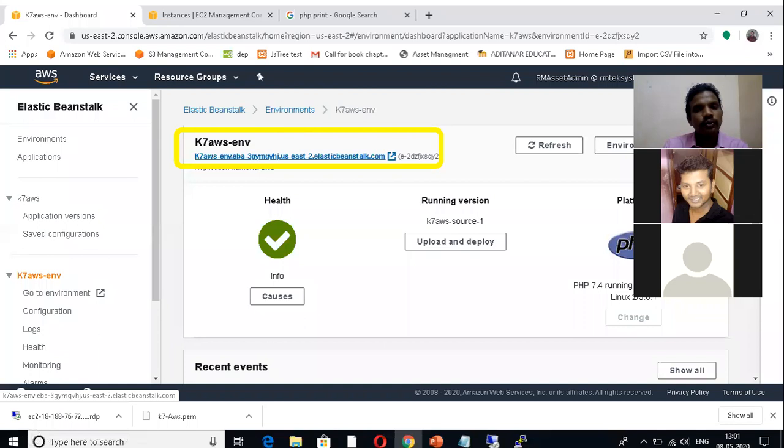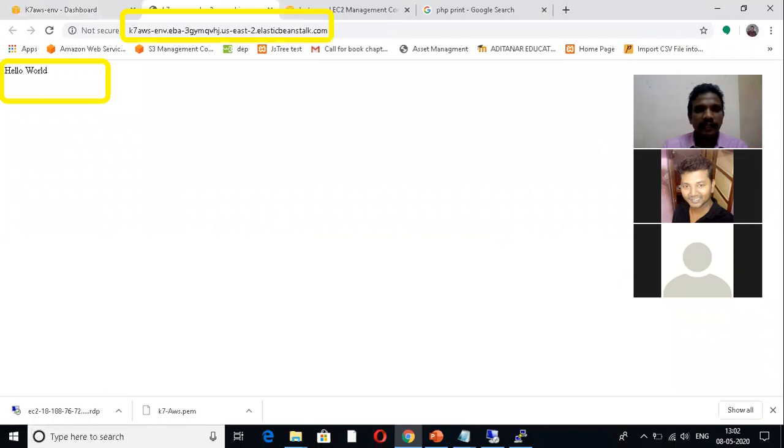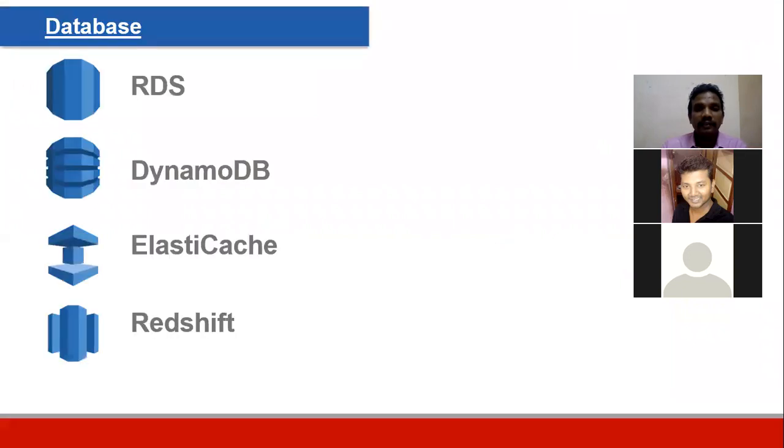So first one EC2, second one S3, the third one which will be called as EFS, Elastic File System, the fourth one which will be called as Elastic Beanstalk. Yes, the website which will be displayed.